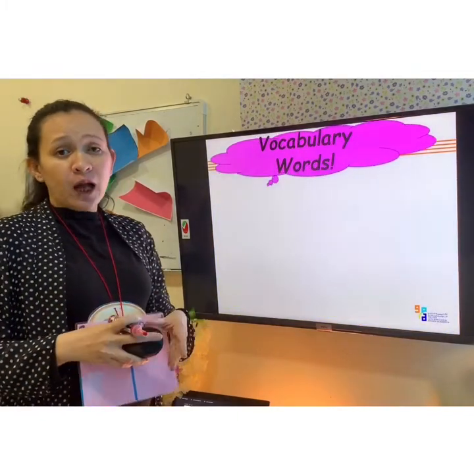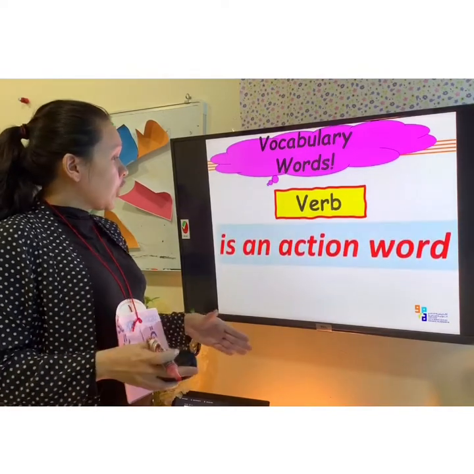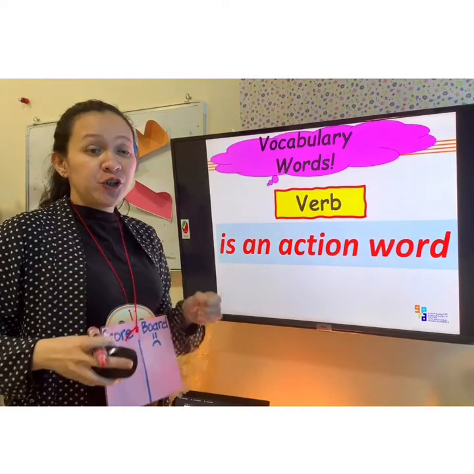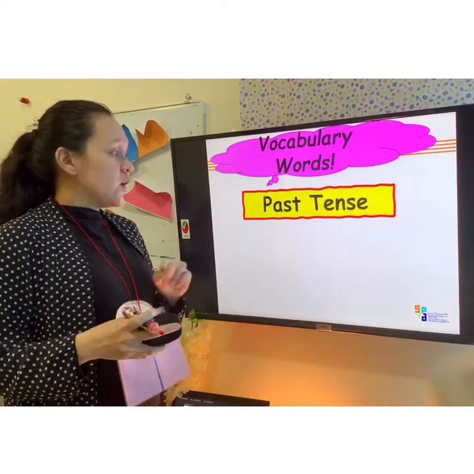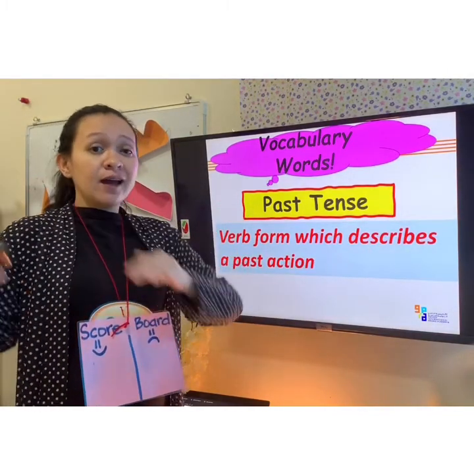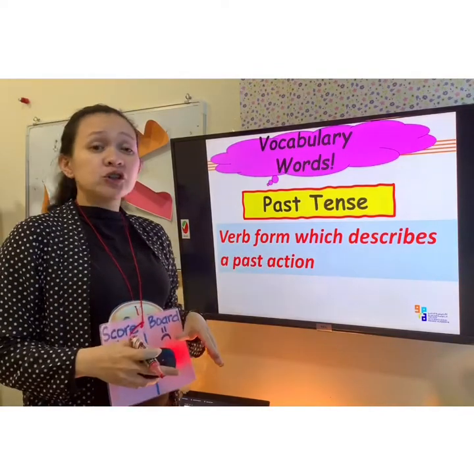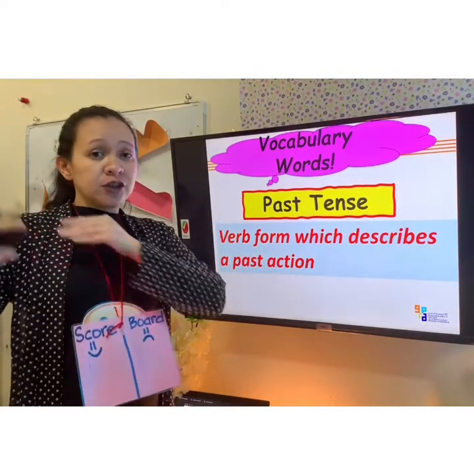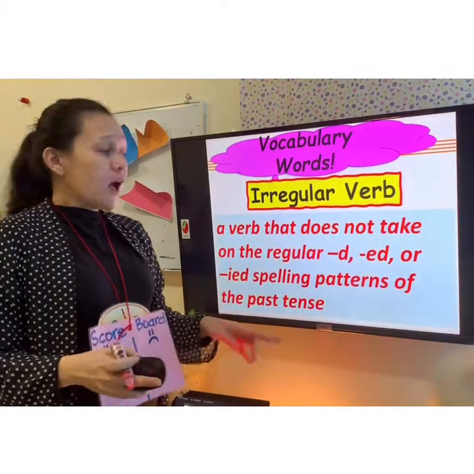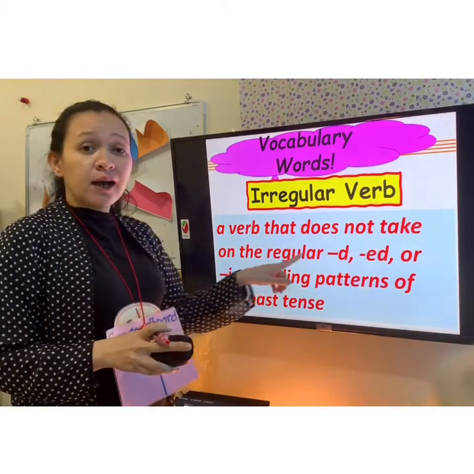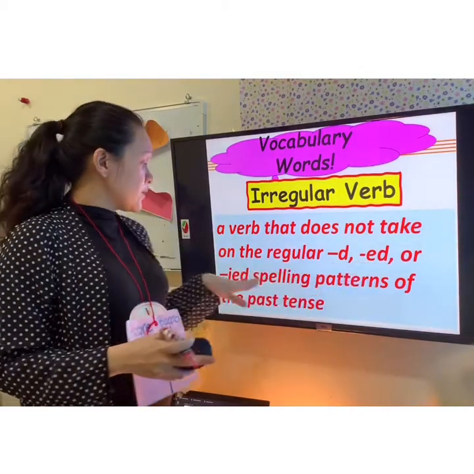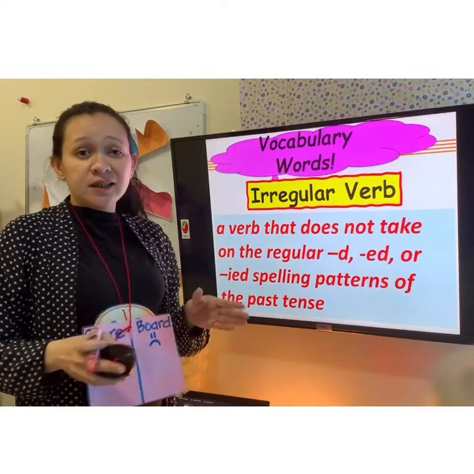Now let's move to our vocabulary words. Verb. Verb is an action word. Remember what is a verb? Again, it is an action word. How about past tense? When you say past tense, it is a verb form which describes a past action. Now, how about this? Irregular verb. When you say irregular verb, it is a verb that does not take on the regular D, ED, or IED spelling. So remember all of these suffixes: D, ED, and IED.